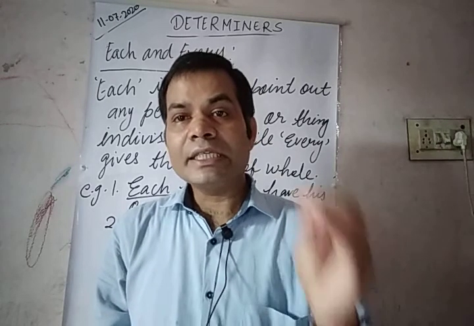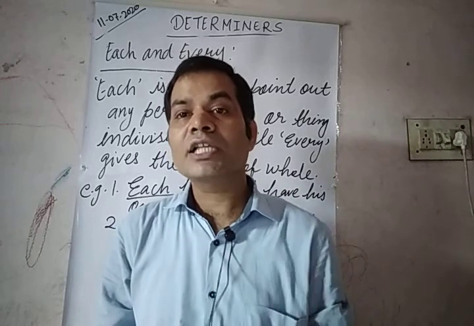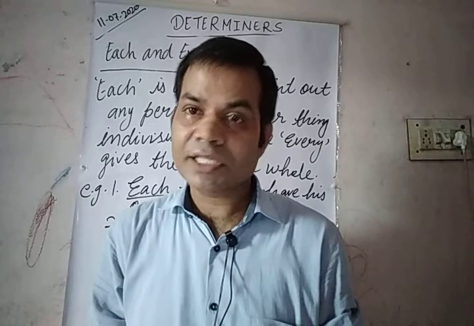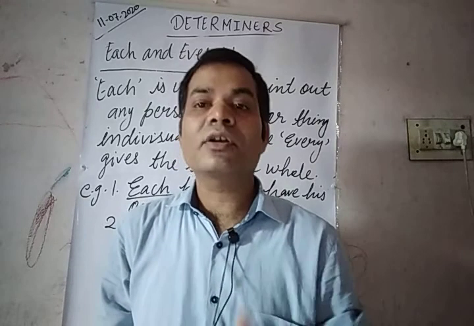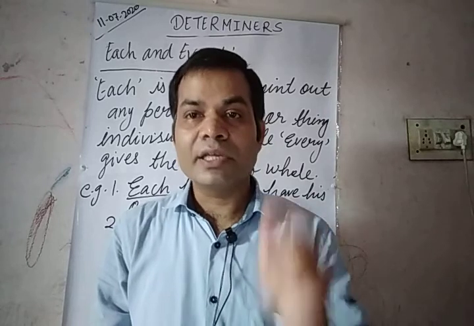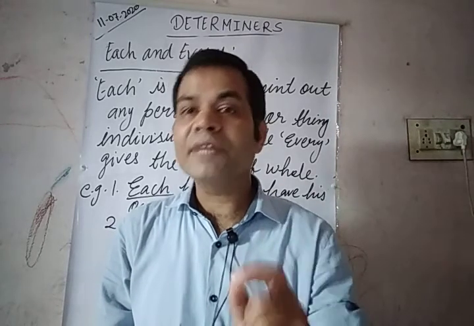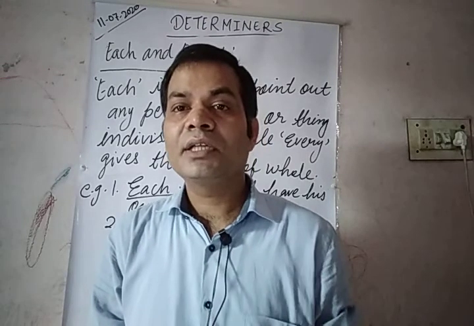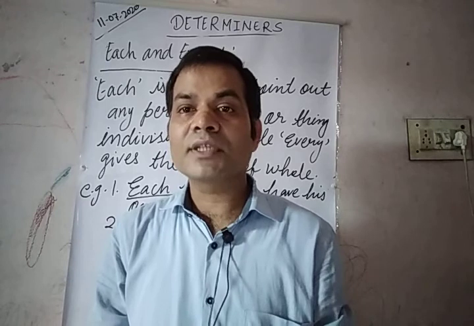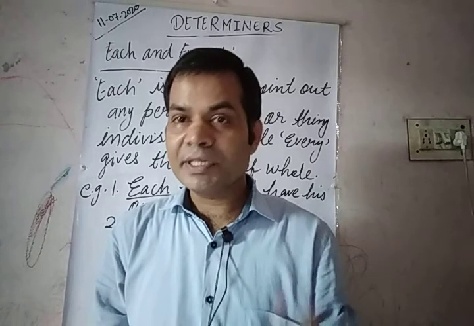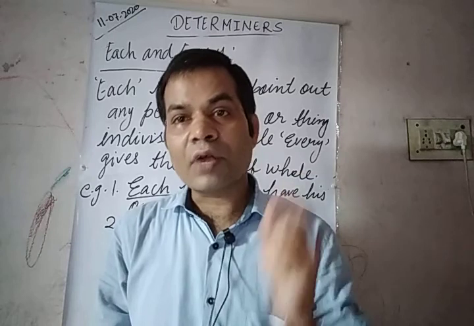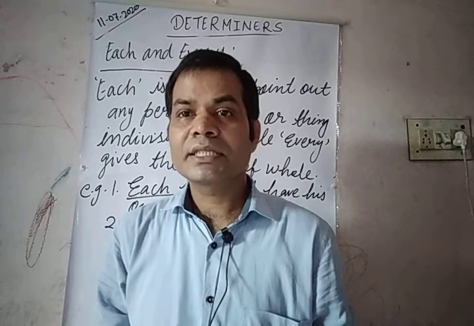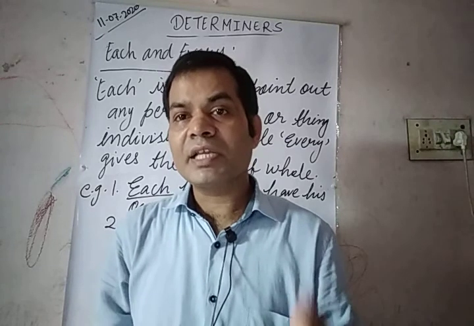More examples. Each boy of the class was punished. It means if there are 40 boys present in the class that day, all 40 got punishment. So each gives the sense of individual, while every gives the sense of whole. For example, every boy of the class was punished. So it is not sure that all 40 boys got punishment. Might be 30, 35, 36. Okay. So this is the difference between each and every.